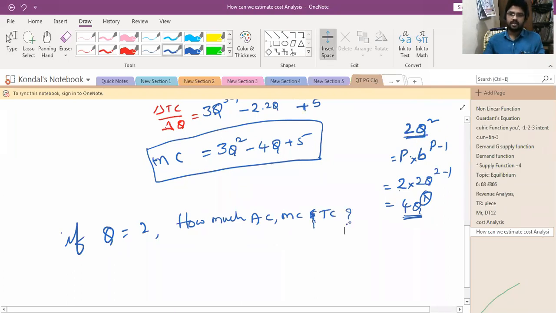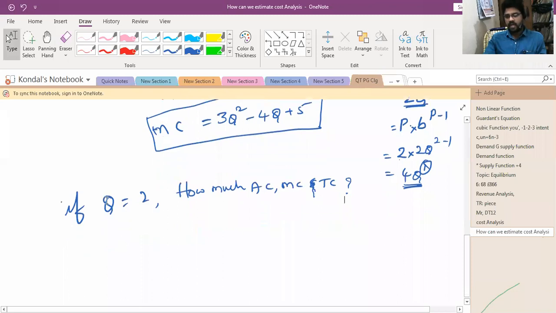When we have the Q value, we substitute it in the AC, and then we will get the values, right? So how much AC did we get?